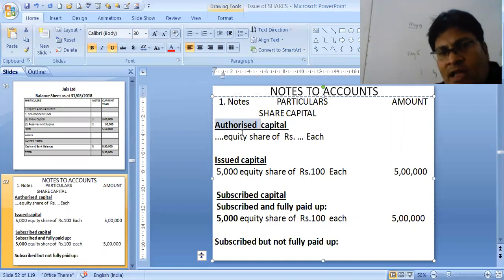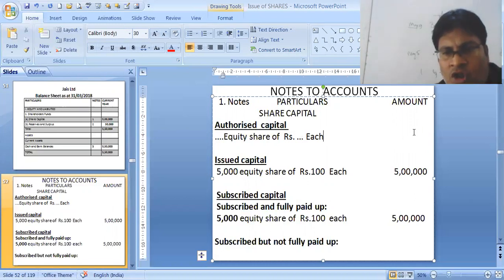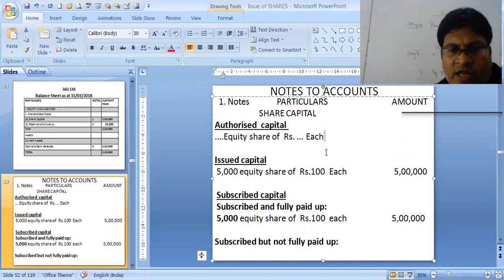As in this sum, nothing about authorized capital is given. So it is authorized capital, equity shares of rupees each. How many equity shares is not mentioned, and the value of each share is also not mentioned. We can write 100 also, or we are not writing anything. If information had been given, you would have written it. Nothing goes in the amount column because nothing is to be recorded there about authorized capital.